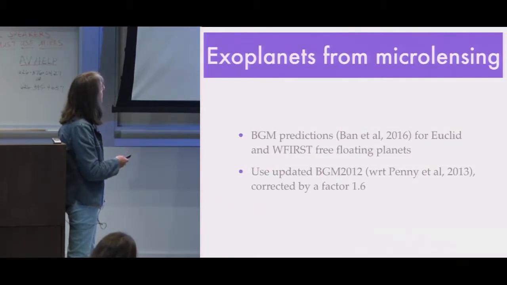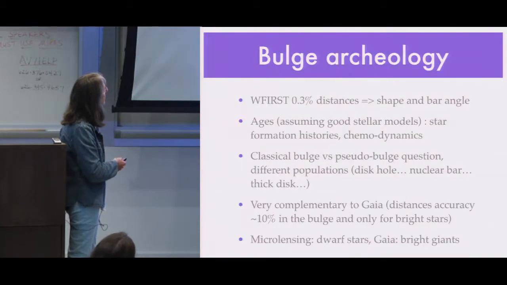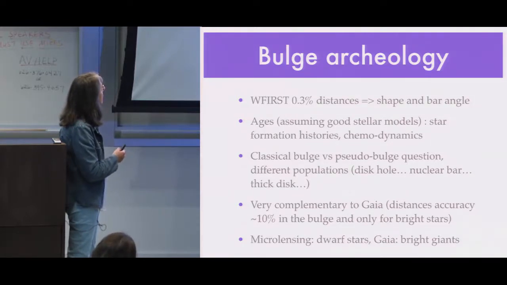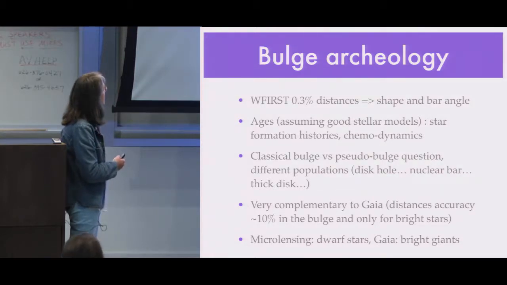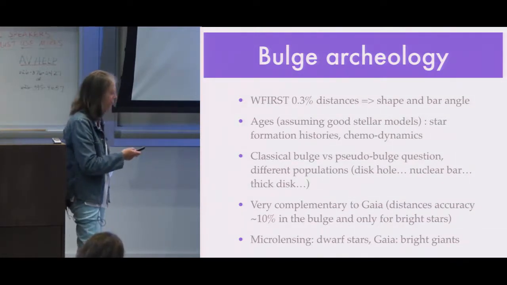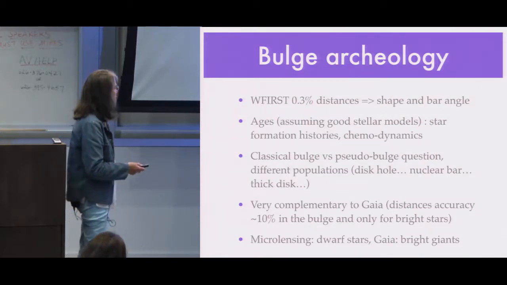So I will skip this because I have no more time to show you what we can learn from microlensing. We can do bulge archaeology using microlensing from WFIRST. Because, for example, in the case of planets, we will have distances, and so we can have better information about the shape and the bar angle. And the data that we can have from microlensing will be very complementary to Gaia data.